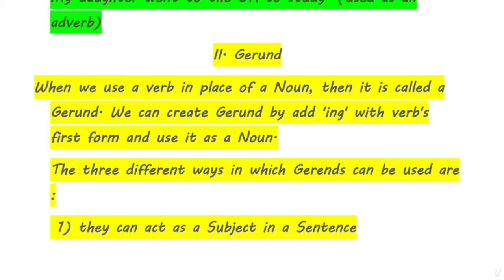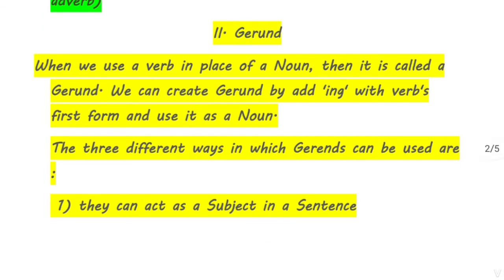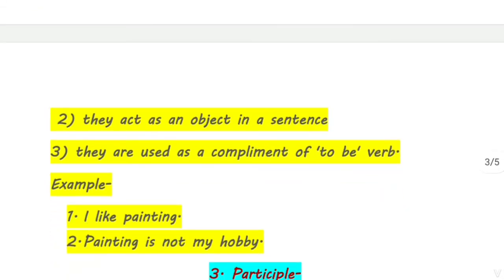Then next is gerund. What are gerunds? When we use a verb in place of a noun, it is called a gerund. We can create a gerund by adding ing to the verb's first form and using it as a noun. This is a very important thing about gerunds, that gerunds are also known as verbal nouns, because they are verbs, but they perform as a noun in the sentence. There are three different ways in which gerunds can be used: first, they can act as a subject in a sentence; second, they act as an object in a sentence; and third, they are used as a complement of the to be verb.